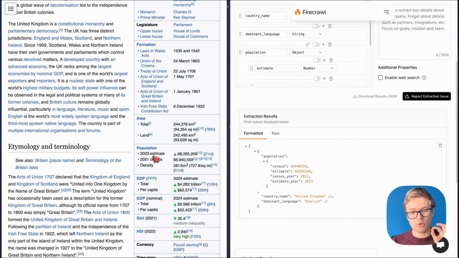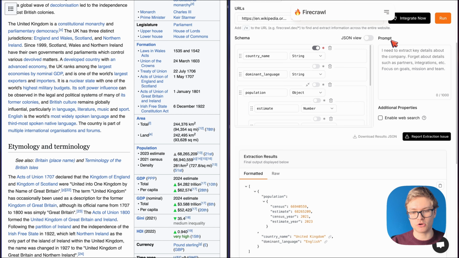Very nice. Now, what's important here is that you can also define your prompt. So if you need to give more explanation for how a given data type should be found in the article or should be structured, then you can put that inside of your prompt. It wasn't necessary for this use case, but you might find that as you try more complicated use cases, you might need to provide those details in the prompt.